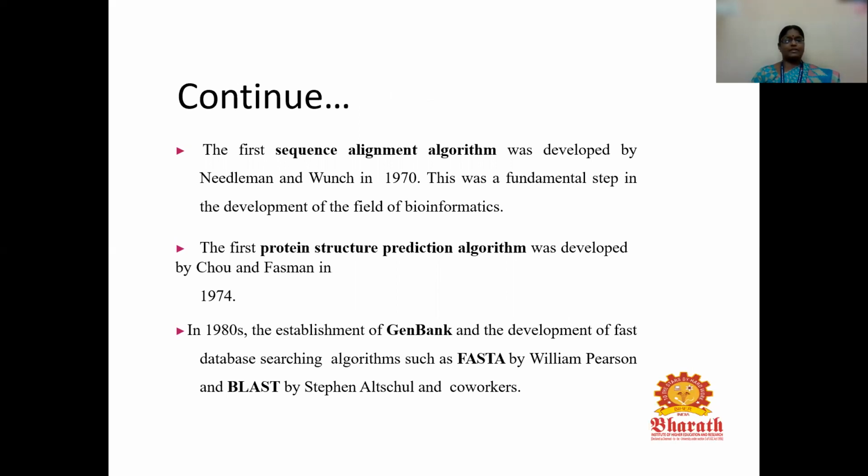The first sequence alignment algorithm was developed by Needleman and Wunsch in 1970. In bioinformatics, we have different types of alignment tools, that is, global alignment and local alignment. It is a fundamental step in the development of the field of bioinformatics. The first protein structure prediction algorithm was developed by Chou and Fasman in 1974. Various bioinformatics algorithms were developed, and for protein structures, this prediction algorithm was the first, developed by the scientists Chou and Fasman in 1974.